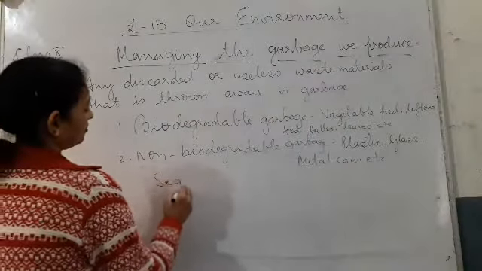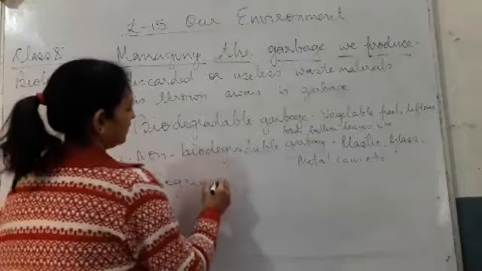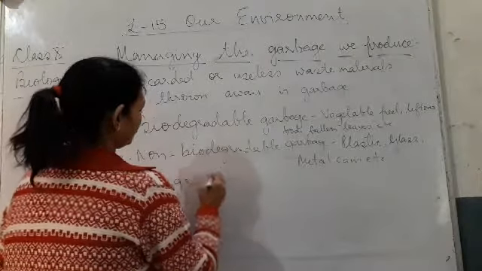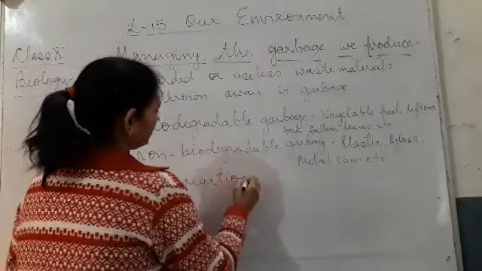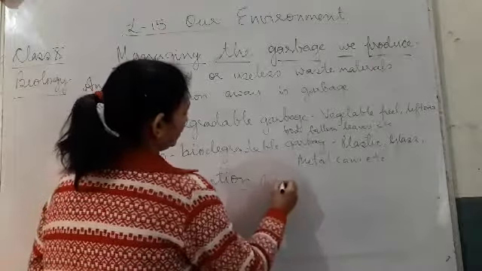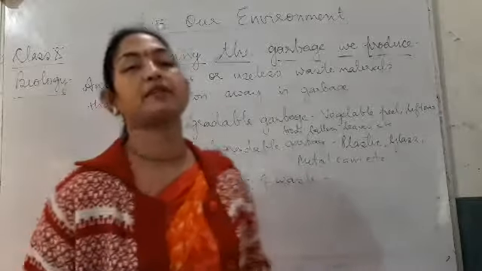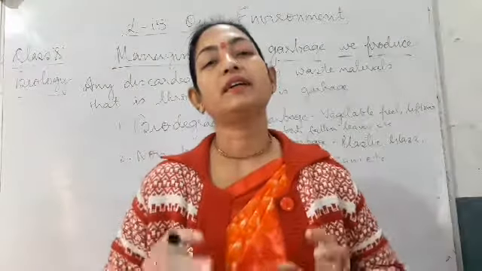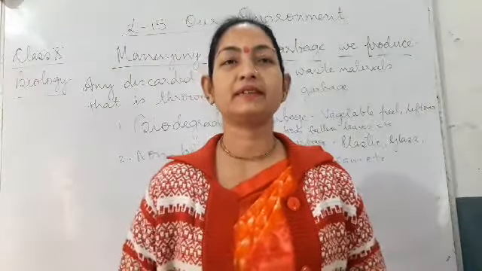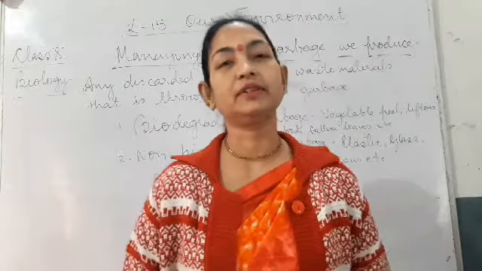So first, what is essential? We have to segregate. Segregation of waste is very essential, so that we can dispose the materials according to the nature of the materials.